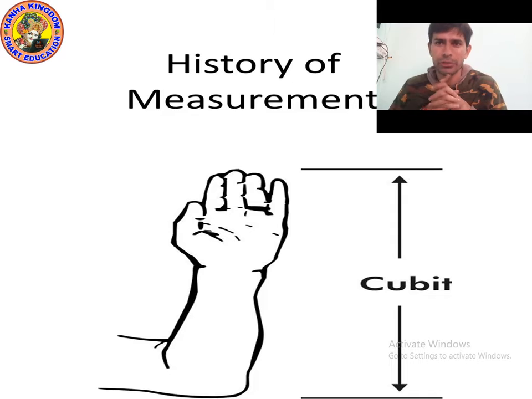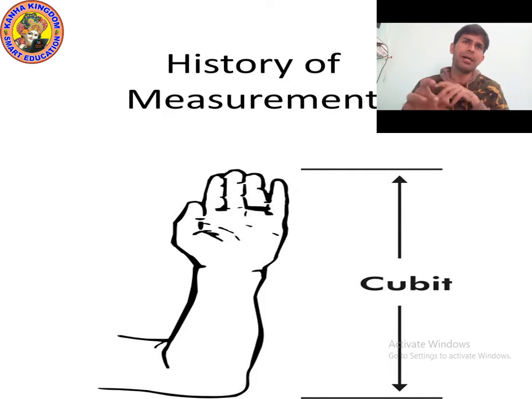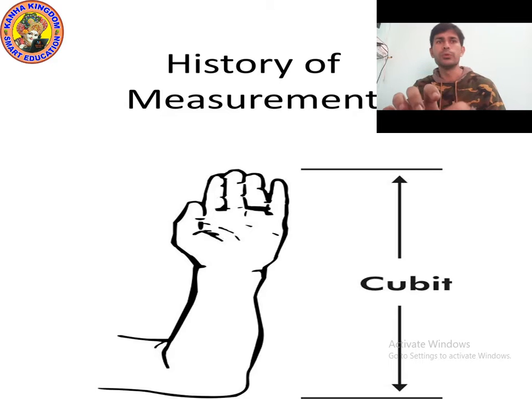Which are the ancient time measurement units? Cubit, hand span, footstep, fathom, finger, thumb. All these are ancient time units to measure length, because in ancient time they did not have any modern instrument. That's why they used these.